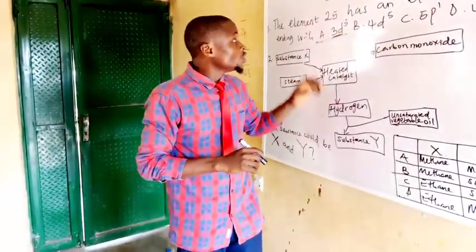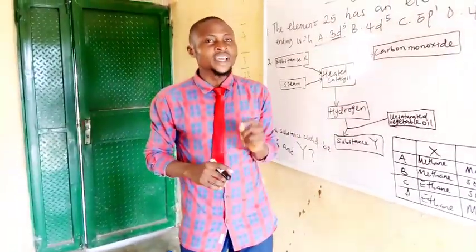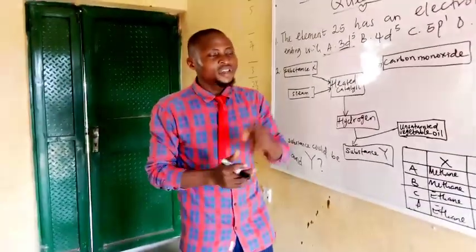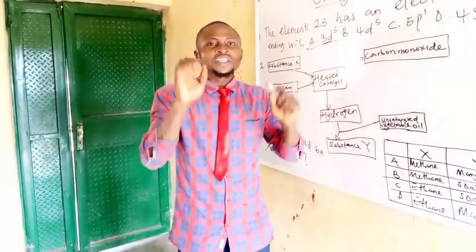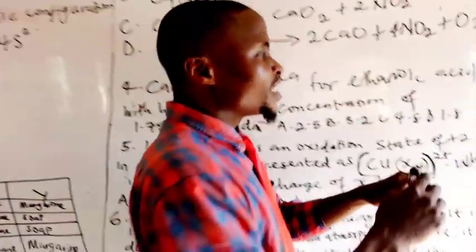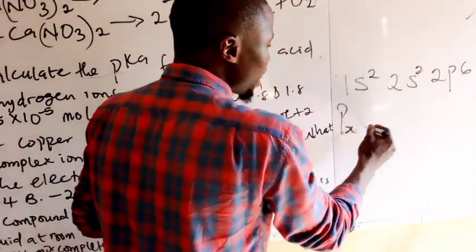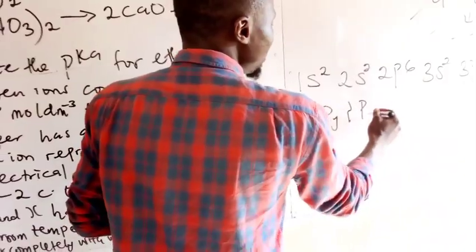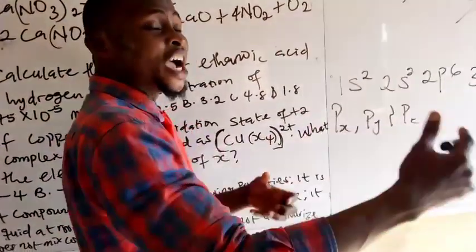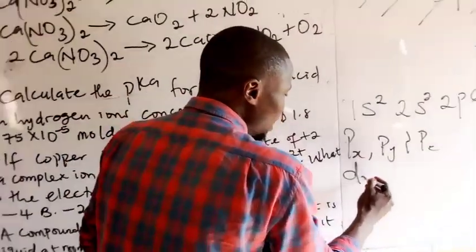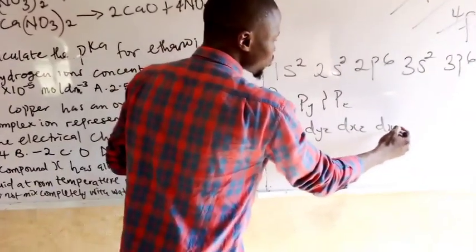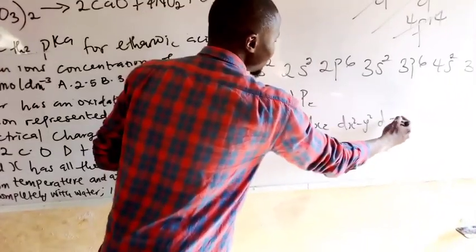What about other questions that you may be asked under this topic? Ladies and gentlemen, you may be asked how many unpaired electrons this orbital has. For instance, s orbital is subdivided into no other orbital. P orbital is subdivided into 3 different orbitals, which are px, py, and pz. Are we on the same page? D orbital is subdivided into 5 different suborbitals, which are dxy, dyz, dxz, dx squared minus y squared, and dz squared.